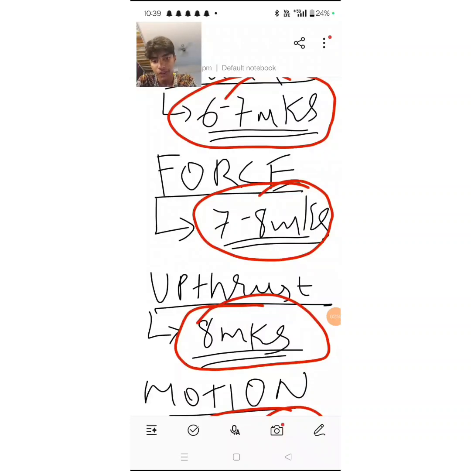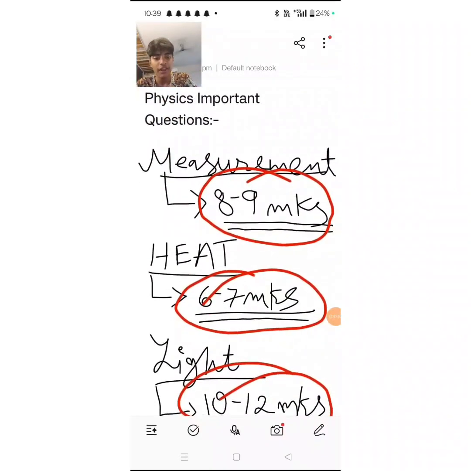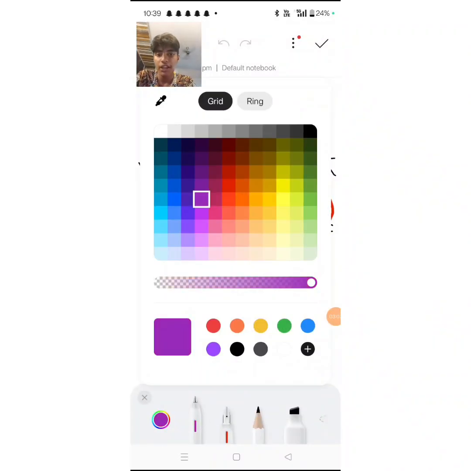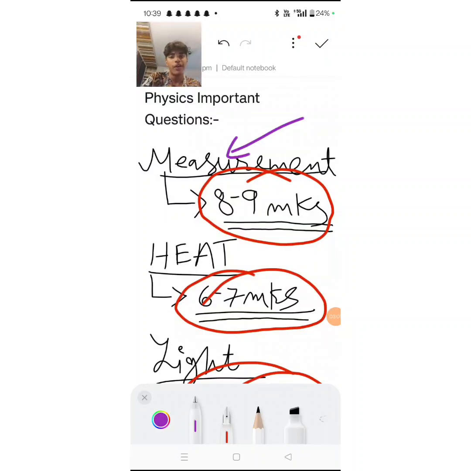So remember them thoroughly. First chapter that you have in your syllabus is measurement, right? Now, what are the different questions that come from measurement? Question number 1, learn the conversions of units. Difference between scalar units, vector units. Scalar units only depend upon magnitude, whereas vector units depend upon magnitude as well as direction. Question can come from there. Then give examples of scalar and vector units, another thing.